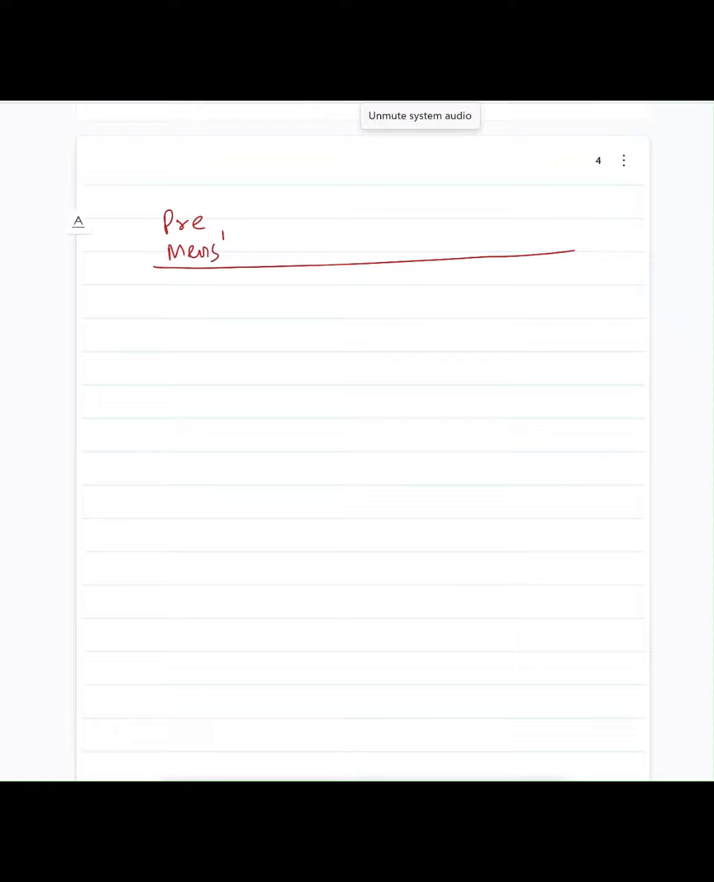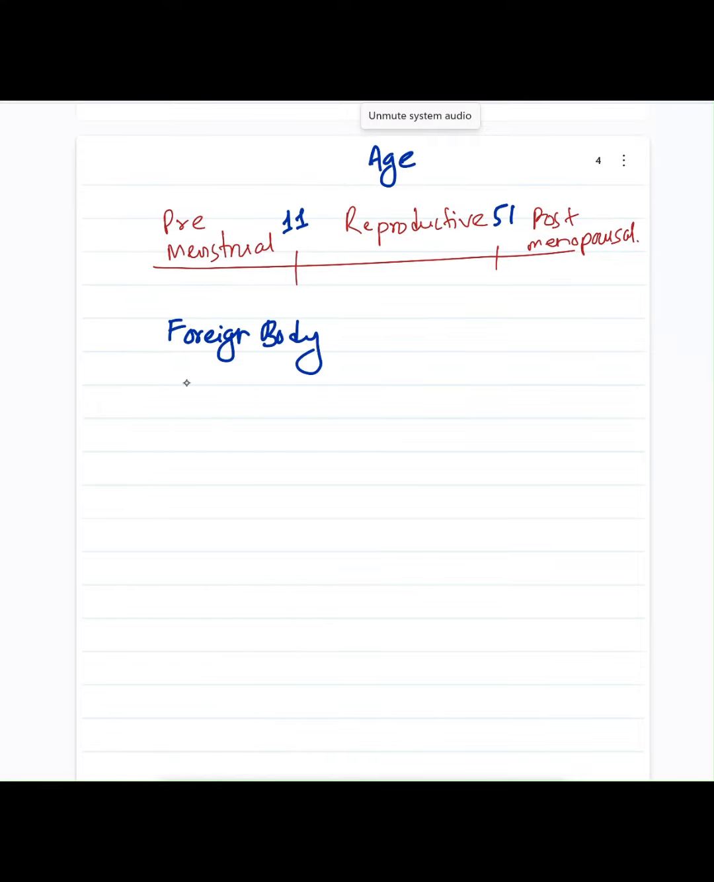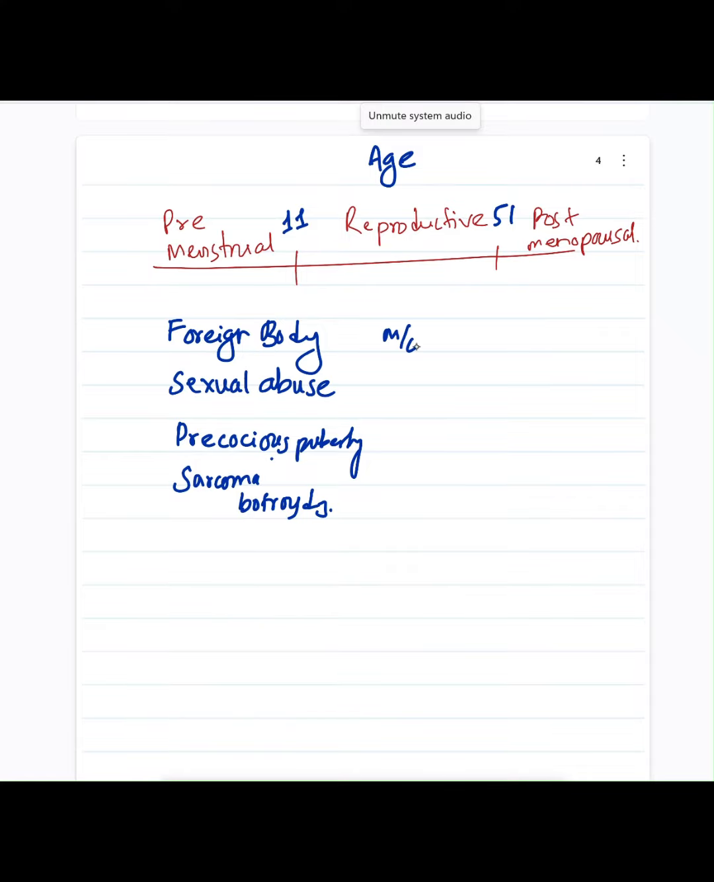Based on the age group of the patient, abnormal uterine bleeding has different causes. In premenarchal girls, some of the causes include foreign body, sexual abuse, precocious puberty, and sarcoma botryoides. Similarly, in women of reproductive age, causes can be related to pregnancy. Thus, a beta-hCG test is commonly ordered in these patients.